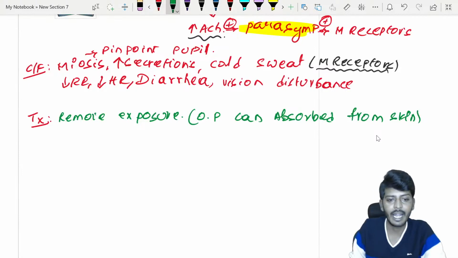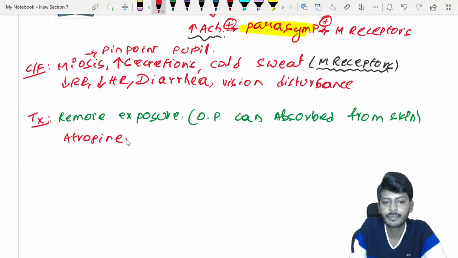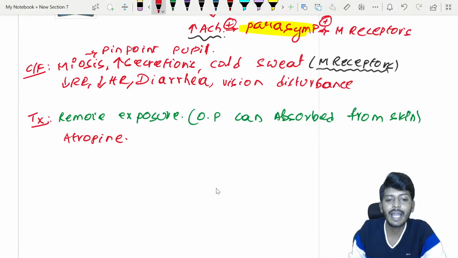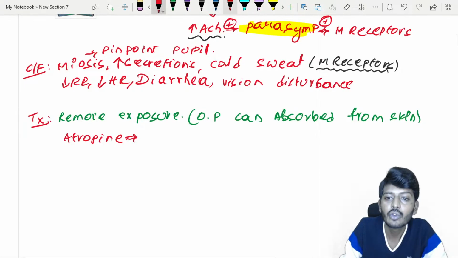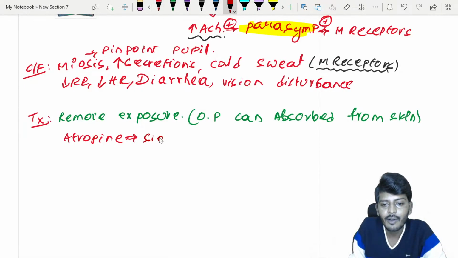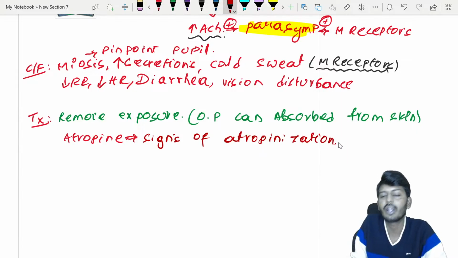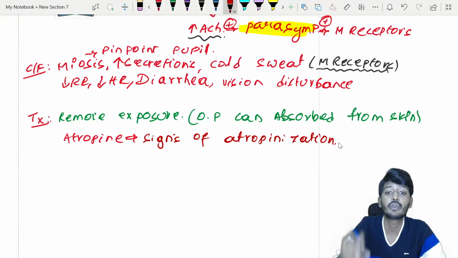The next point is that you're going to start with a drug. What is that drug? Called as atropine. Okay, so when we are speaking of atropine, बच्चों, very important, कितना atropine देना चाहिए, till when you have to give the atropine, that is important. So you need to look for the signs of atropinization. What do I mean by this? Signs of atropinization means the quantity of atropine you have given, whether it is sufficient or not, till when you are supposed to give the atropine.